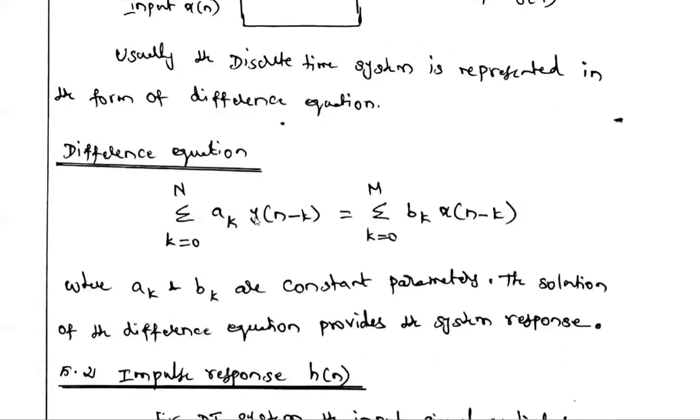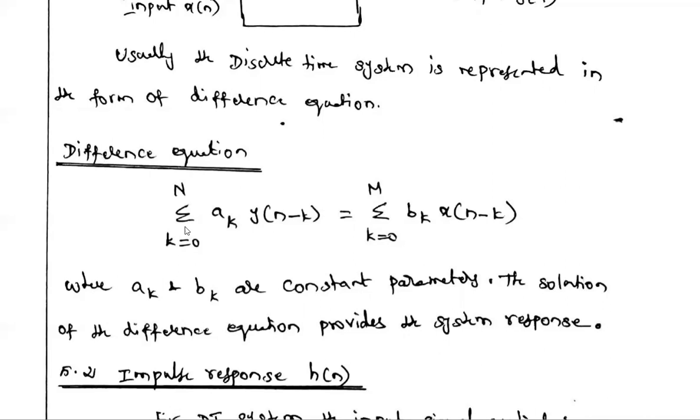So what is the nth order difference equation of a discrete time system? It is summation k equal to 0 to N, a_k y of n minus k, which is equal to summation k equal to 0 to M, b_k x of n minus k. So this is the difference equation of the discrete time system.